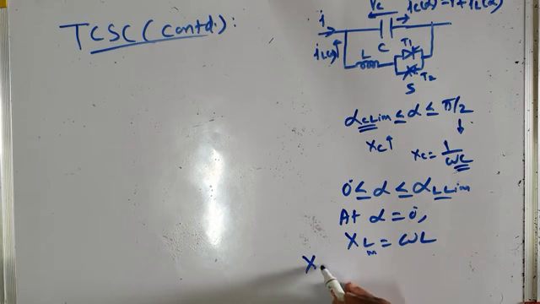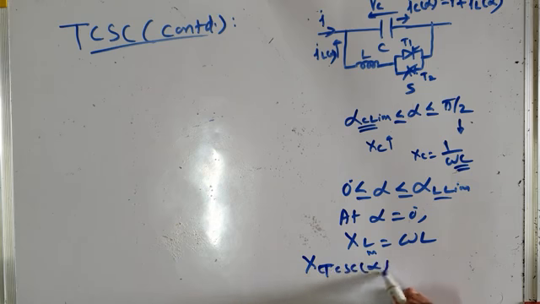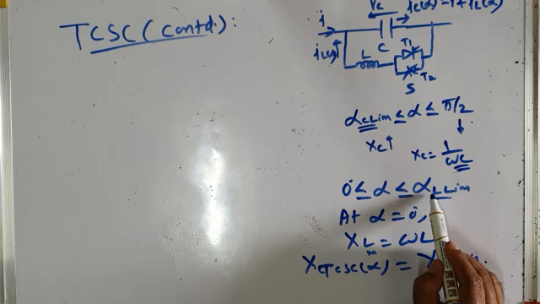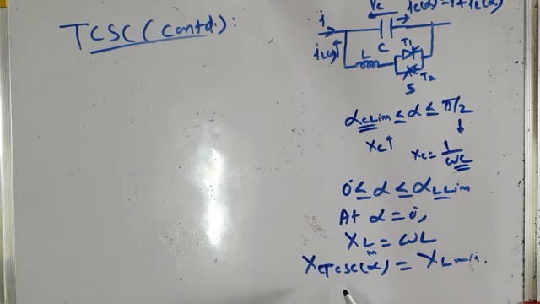So TCSC has minimum reactance, that is XL min, at alpha equal to 0. And as you increase alpha from 0 to alpha L lim, the inductive reactance increases from this minimum value to some maximum value.